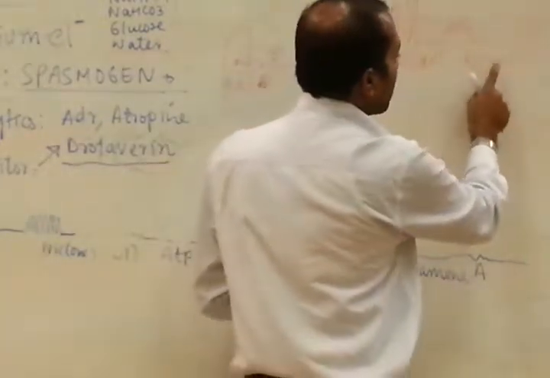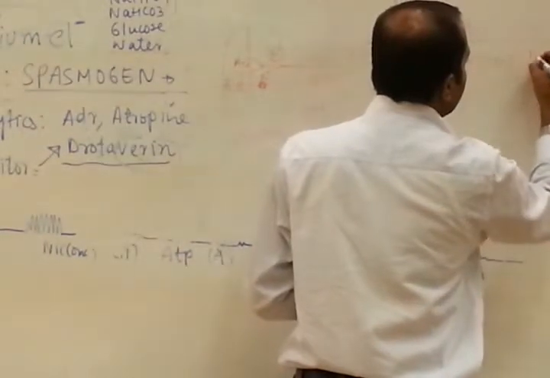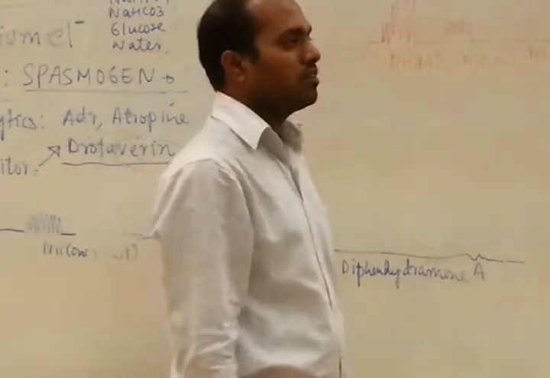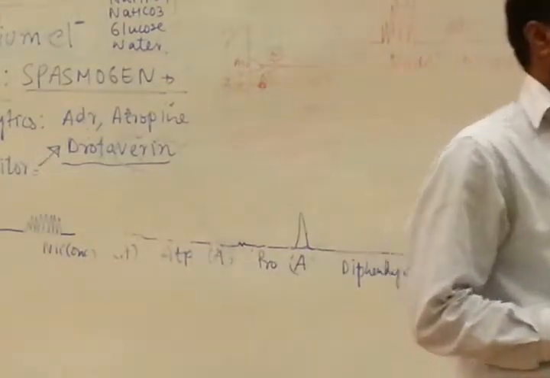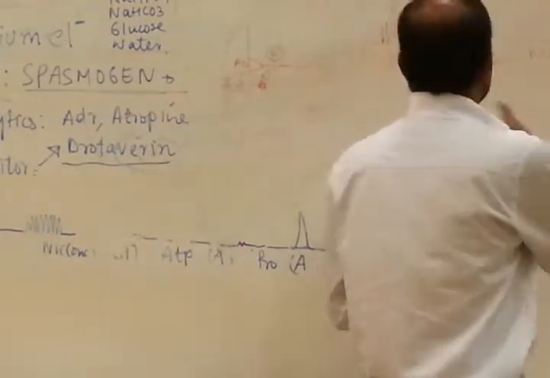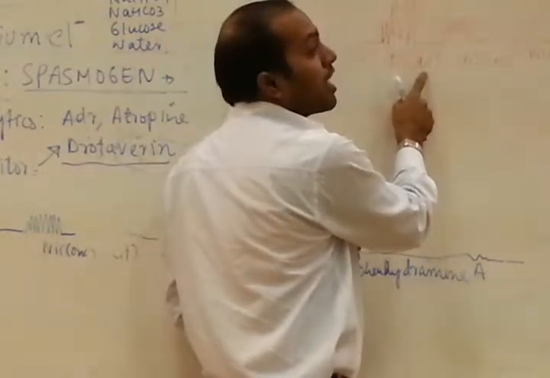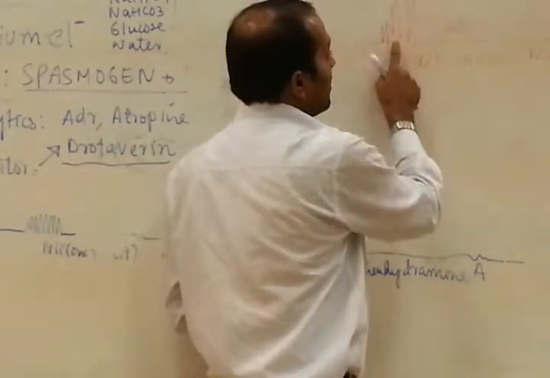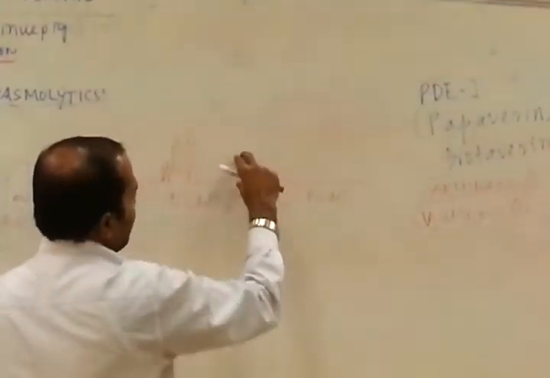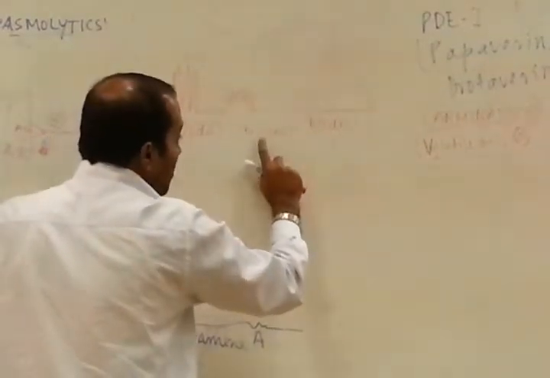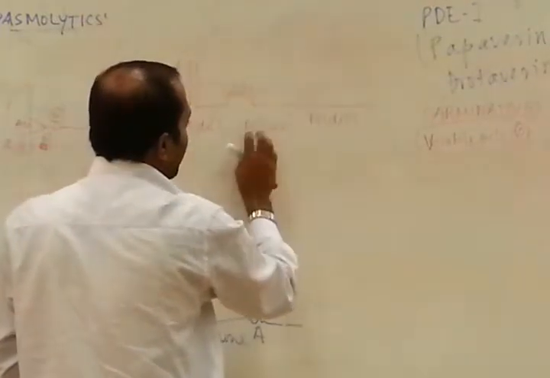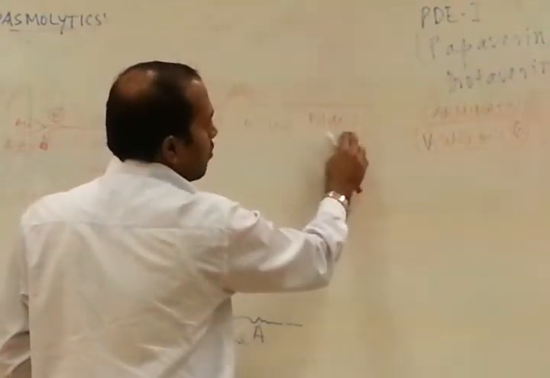Now, after concentrated nicotine, if you give the dilute form, it will produce no effect. Dilute means less concentration. Diluted nicotine, in small dose, produces more contraction. When nicotine is given in concentrated form, it produces less effect. And after a high dose, if you again give the small dose, there is no effect. That means the high dose has blocked the receptor, so diluted nicotine has no effect.